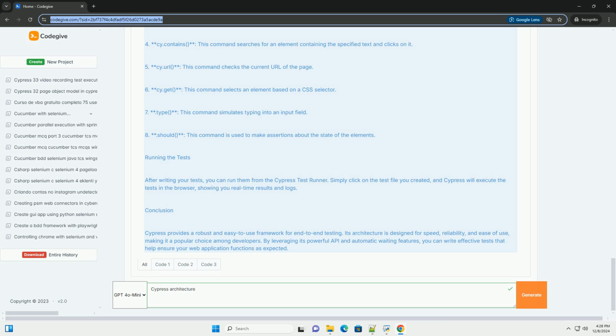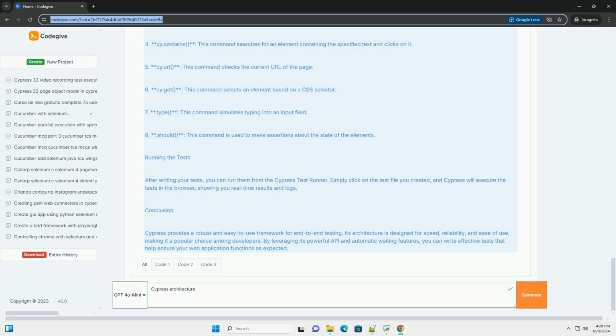Running the tests. After writing your tests, you can run them from the Cypress test runner. Simply click on the test file you created, and Cypress will execute the tests in the browser, showing you real-time results and logs.